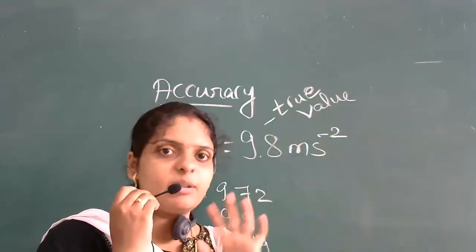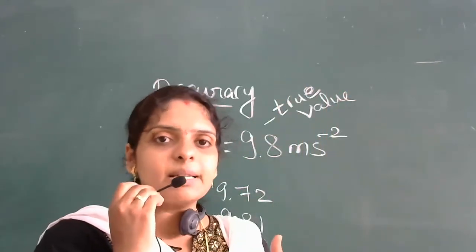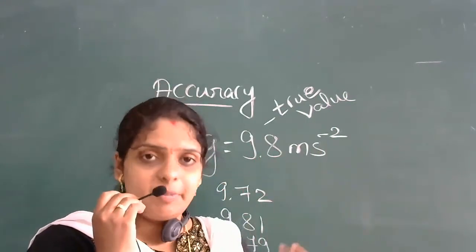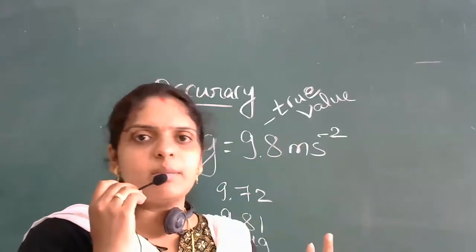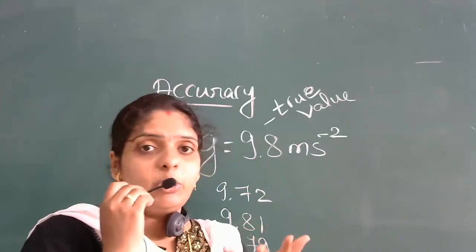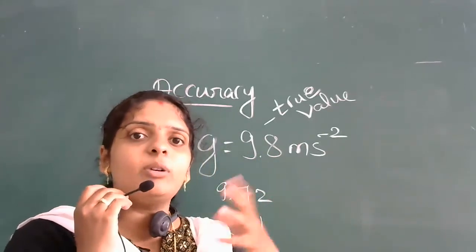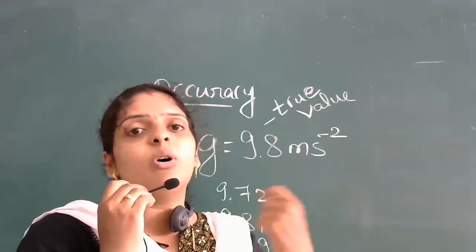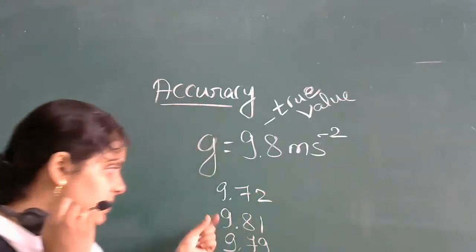Some experiments, and not all the experiments, there are some where the result will get affected by the surroundings. Either it may be temperature, humidity, any factor could be there. And if you are doing a current electricity experiment, then what happens? Voltage variations are there. So based on all these factors, you will sometimes get different readings.